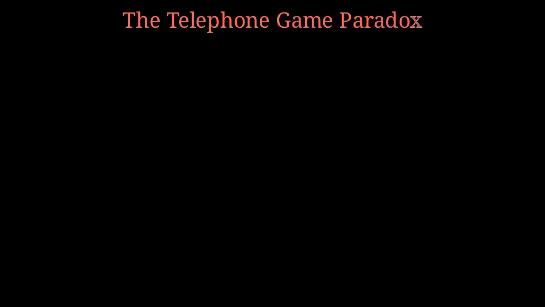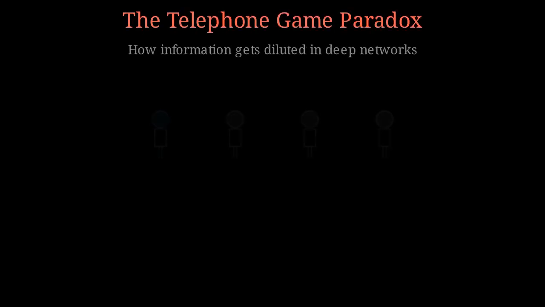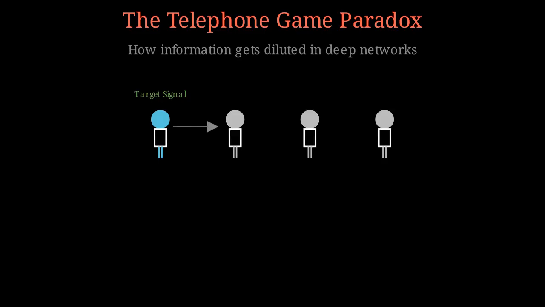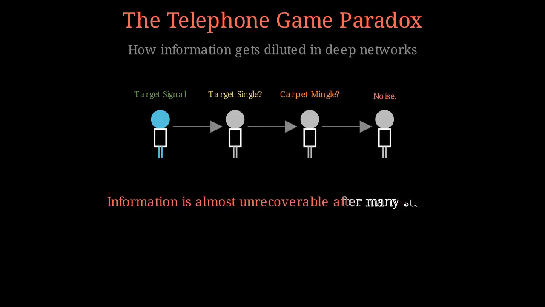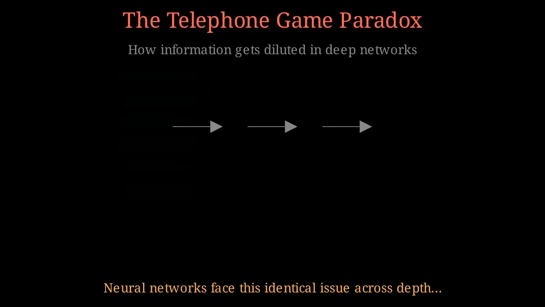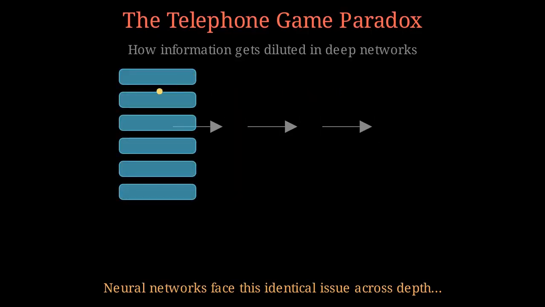Deep networks suffer from a version of the telephone game. As signals pass through layers, information is modified and distorted until the original input becomes unrecoverable. This dilution means that by the final layer, early layer features are practically lost to noise.